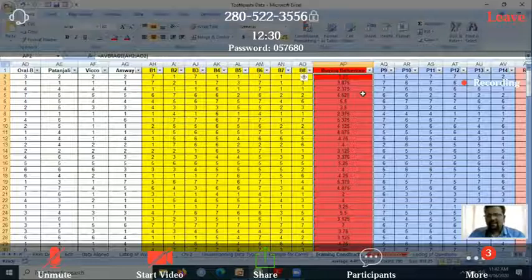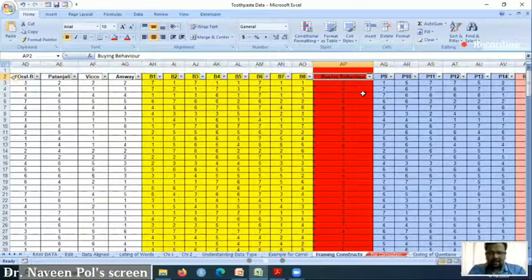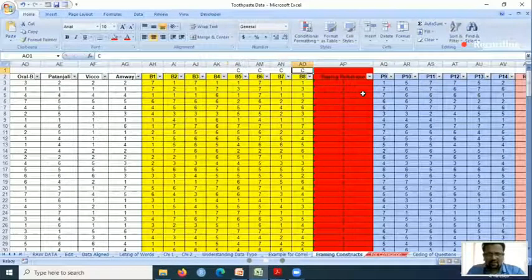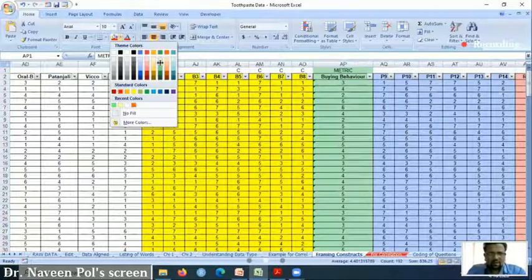Basically, now in your particular data set, all these things were categorical data. Now this has become a metric data. That is the difference. Let me color this.